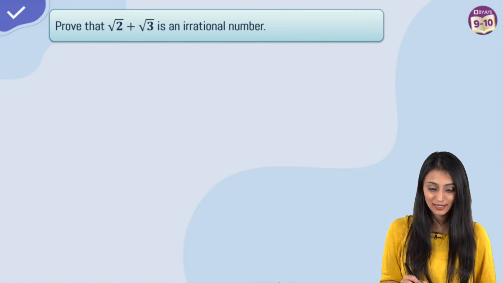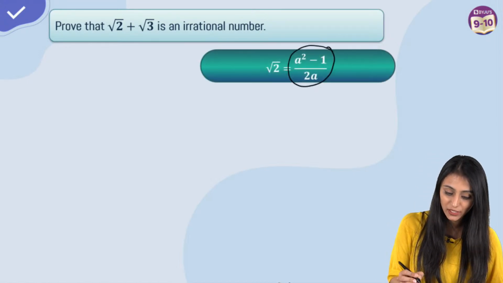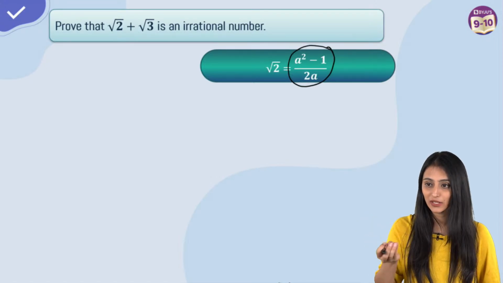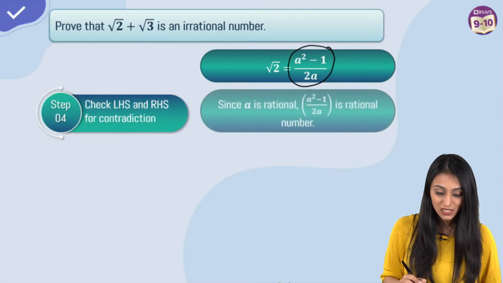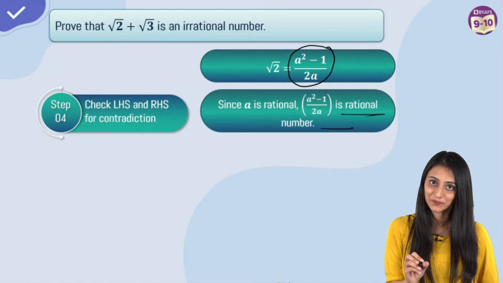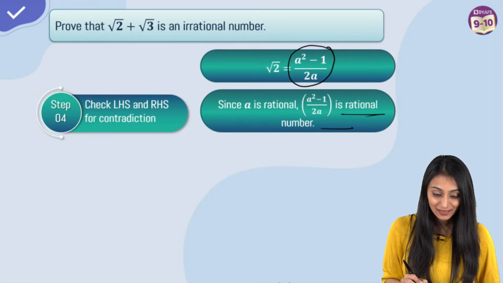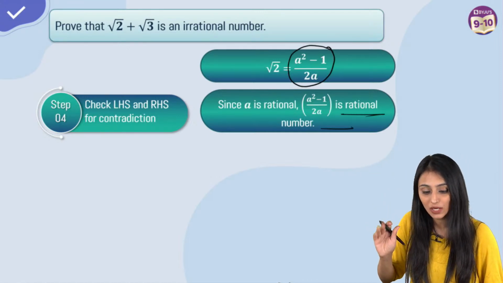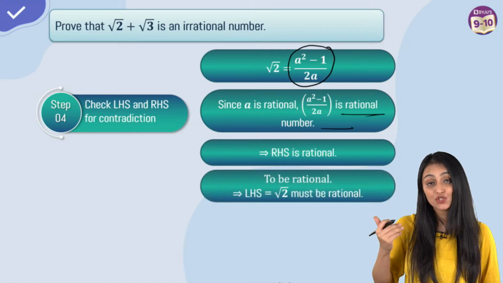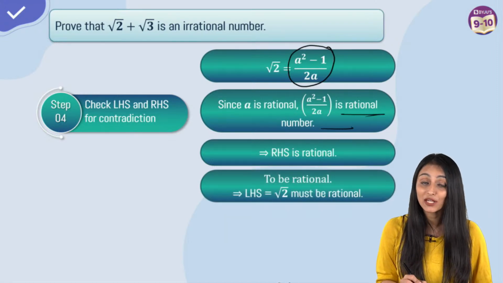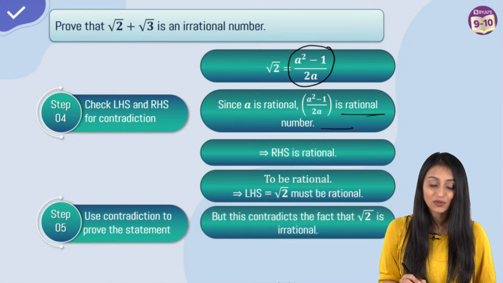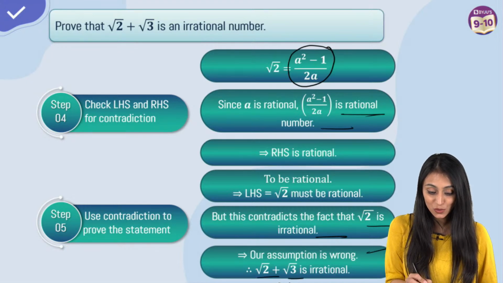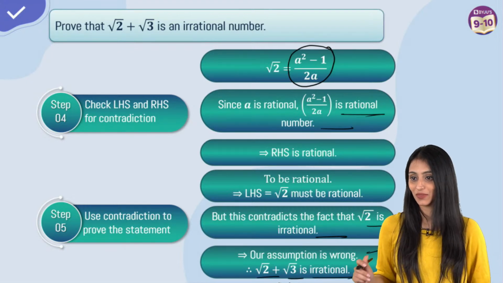Now what we can see here is that, we can see that this a square minus 1 by 2a, right? A is a rational number. A is a rational number and 1 or 2 are obviously here integers, right? So this a square minus 1, this entire would be a rational number, right? So, but that means equal to sign is here. If equal to sign is here, that means LHS and RHS both are equal. So if RHS is rational, LHS should also be rational. But this is not right. We know that root 2 is irrational. So this contradicts the fact that root 2 is irrational, right? So our assumption is wrong. Root 2 plus root 3 is not rational. It is irrational.